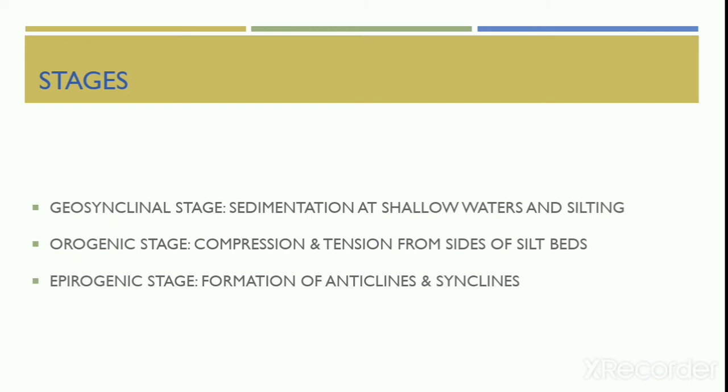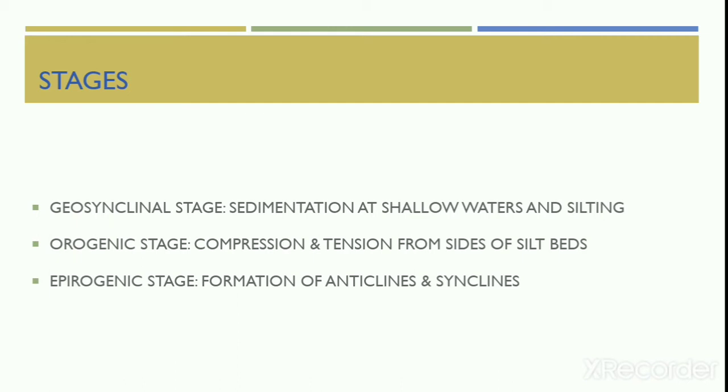The second stage is the orogenic stage. When the silting of the geosyncline has gone on for a long time, it is subjected to compression and tension from both sides of the strata or the silt beds. As a result of this, the whole strata is bent into a series of folds.